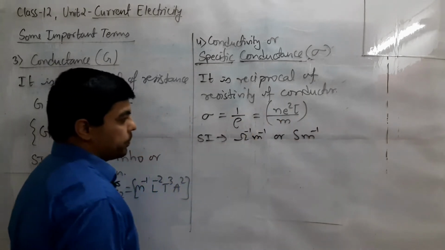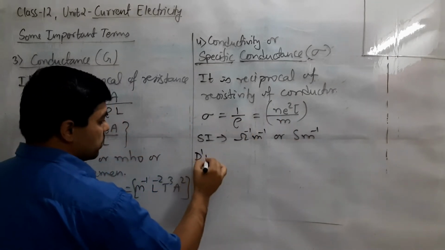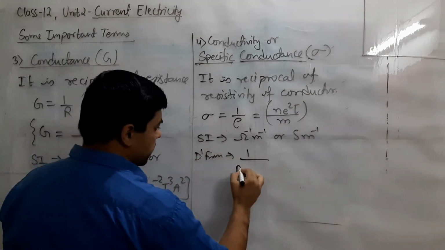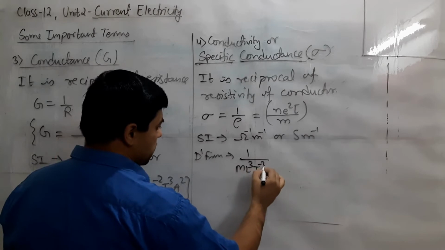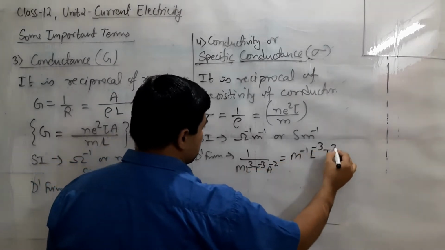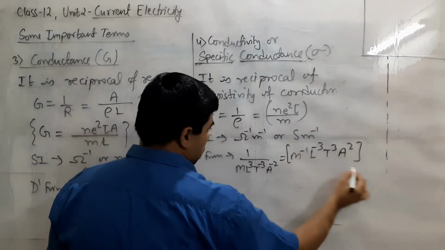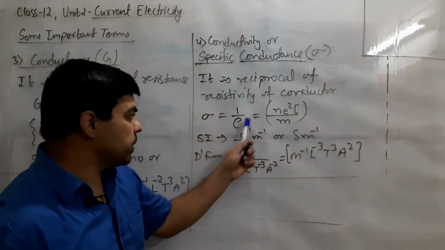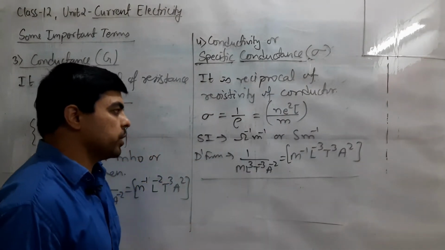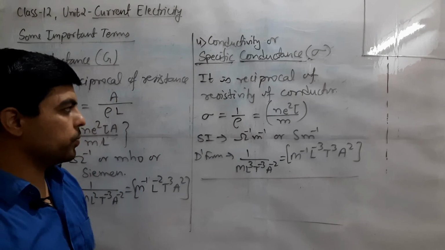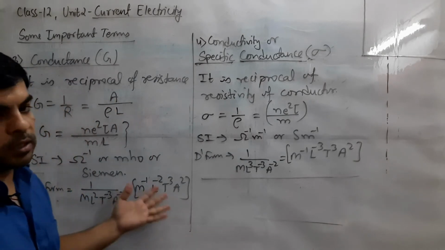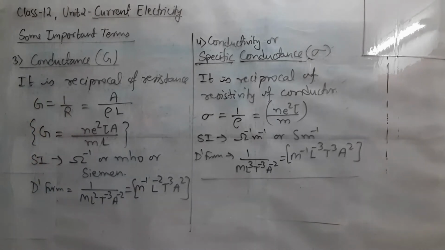Over there the dimensional formula we have studied as 1 by M L cubed T minus 3 A minus 2, so here it must be M minus 1 L minus 3 T cubed and A squared, or you can try it by yourself by putting the dimensions of these factors also. In that way also you can understand the concept. So here is the expression for conductivity and conductance. Same way you can note down by pausing the video.